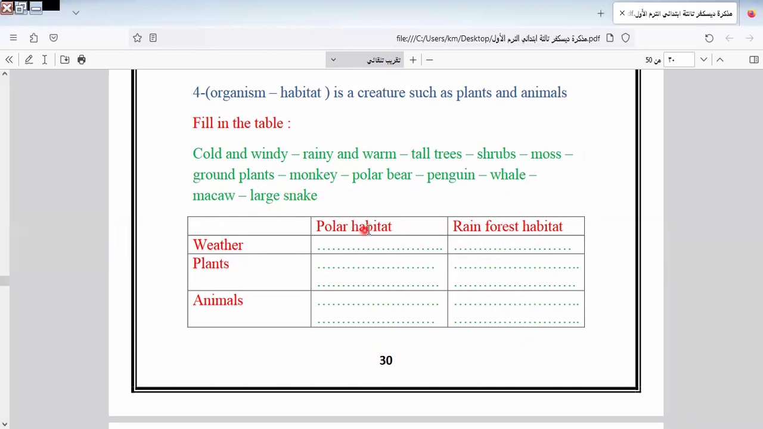The animals of the polar habitat. It will be polar bear, penguin, and wool. Animals here. And what here is shrimps and moose. Shrimps and moose is the plants of this habitat, polar habitat.